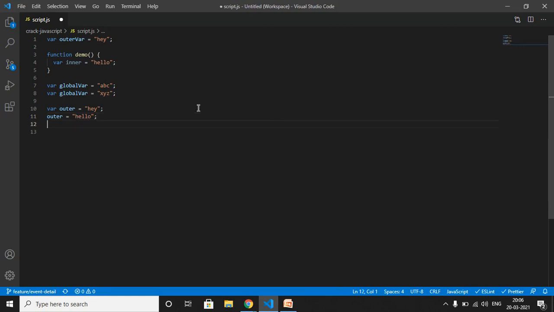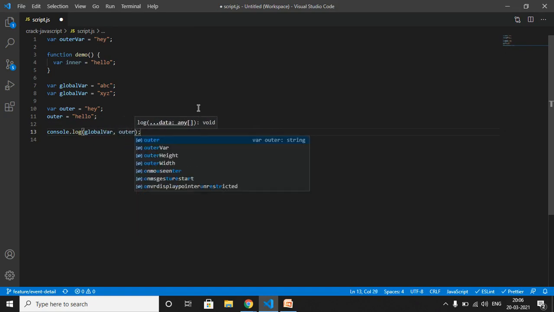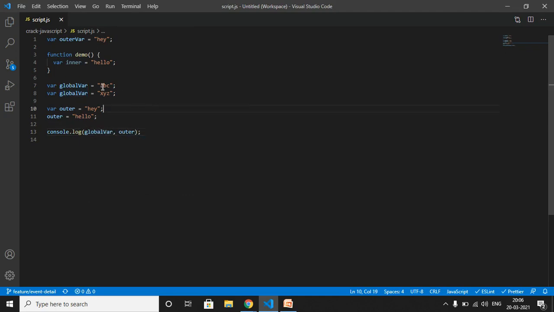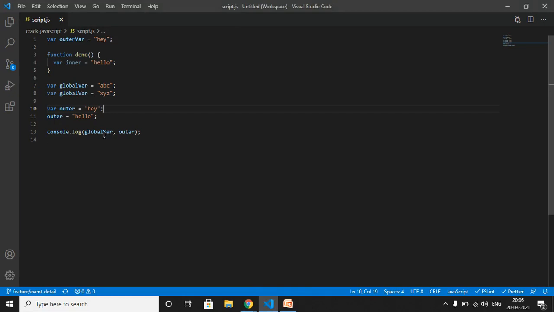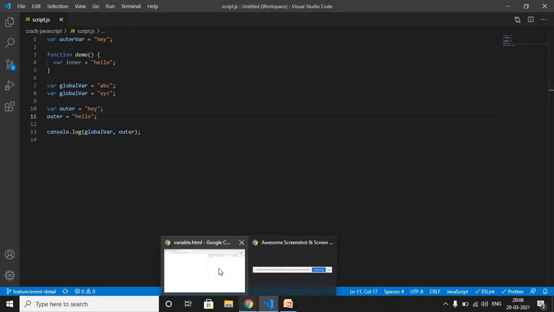So what do you think? What will be the output of global var and outer if we console log it? Can you guess it? The output for global var will be ABC or XYZ, and for outer it will be hey or hello. Let's run it and see what it is returning. For global var it is returning XYZ, and for outer it is returning hello.